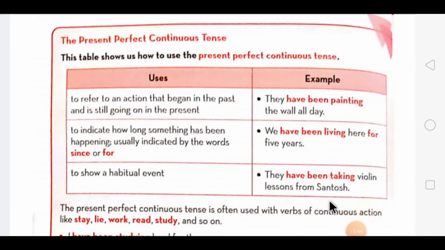So dear students, as you saw that animated video, according to that, we'll go through this table. In this, the uses, how to use the present perfect tense is given over here. In that, first one is to refer to an action that began in the past and is still going on in the present. And here the example for that is given over here. The next one is to indicate how long something has been happening, usually indicated by the words since or for. In this, these two words are mainly used. The last one is to show a habitual event.